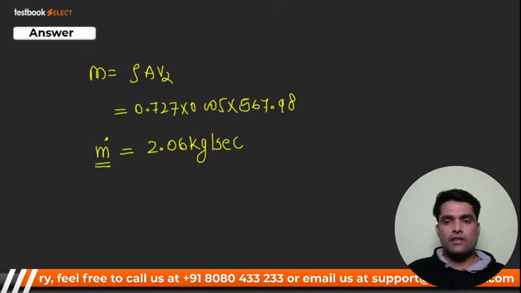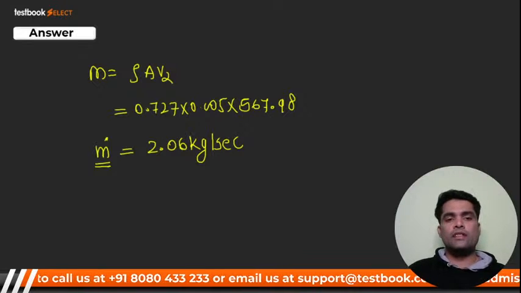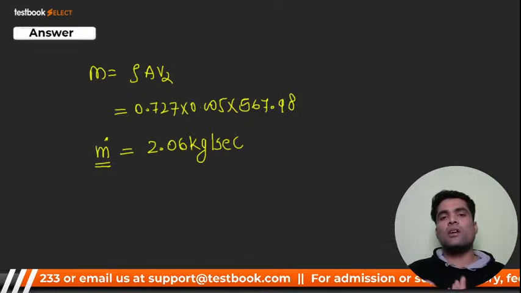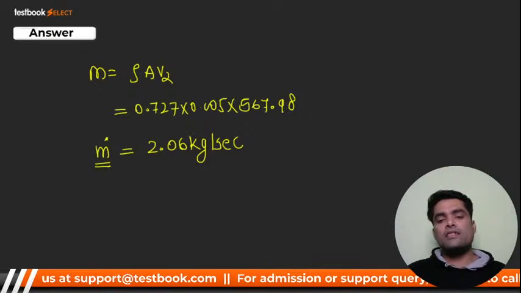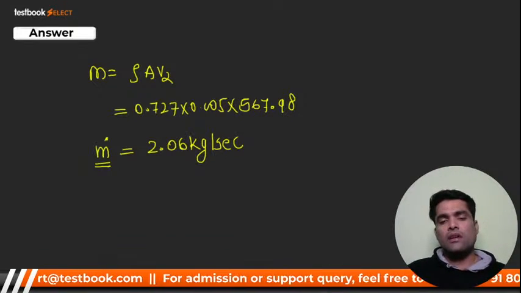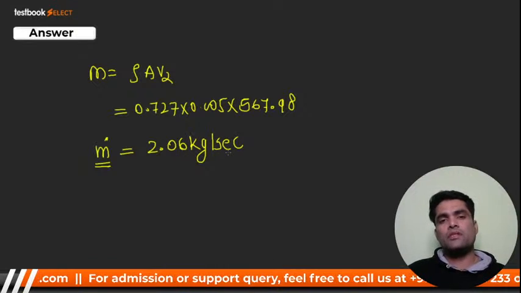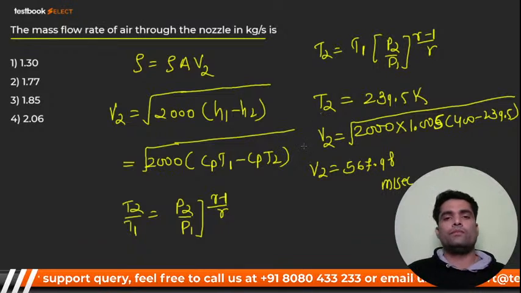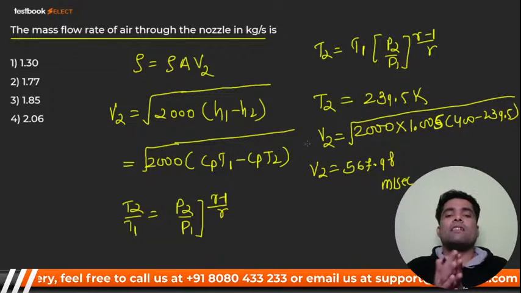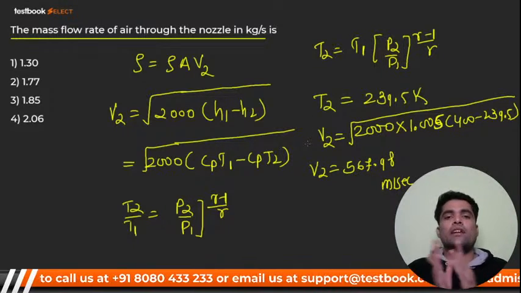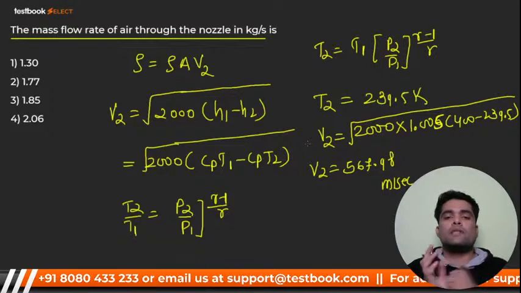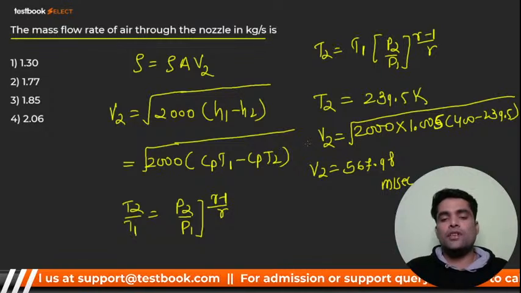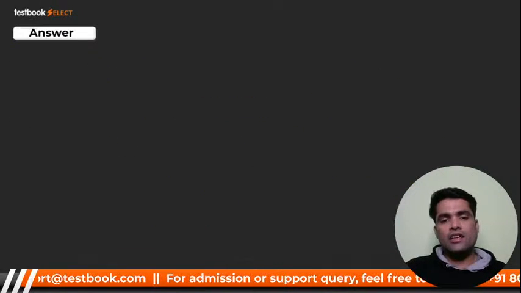I hope everybody got it, this thing also, that here they have asked how to calculate the mass flow rate. The only thing you have to keep in mind is that the twist here was that you have to find T2, and you have to write the velocity, that is enthalpy, in terms of temperatures and specific heat. That is what I have done over here. Nothing special I have done. There was nothing new here. Okay.